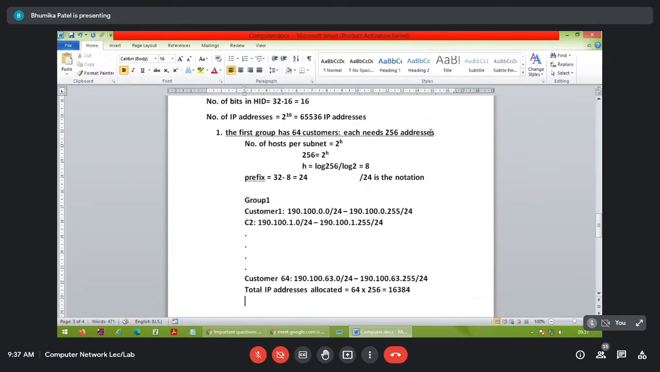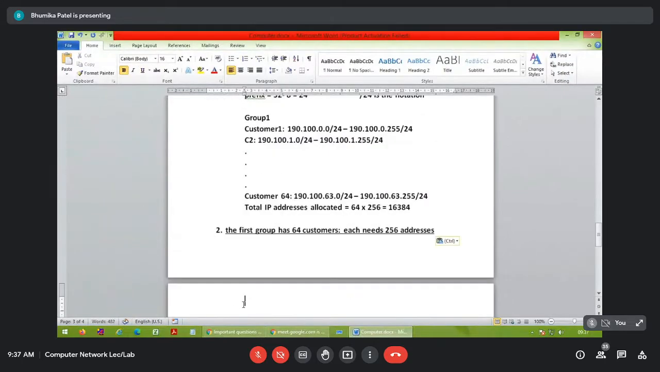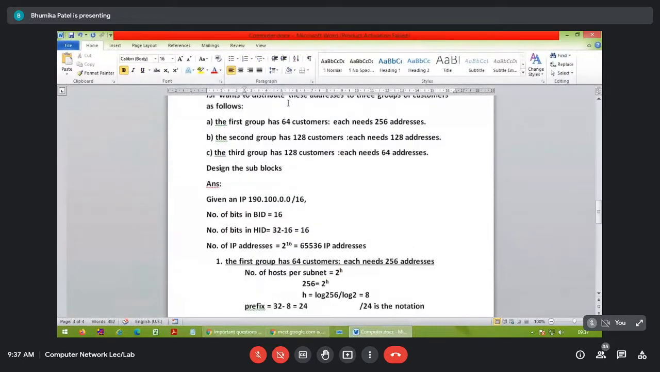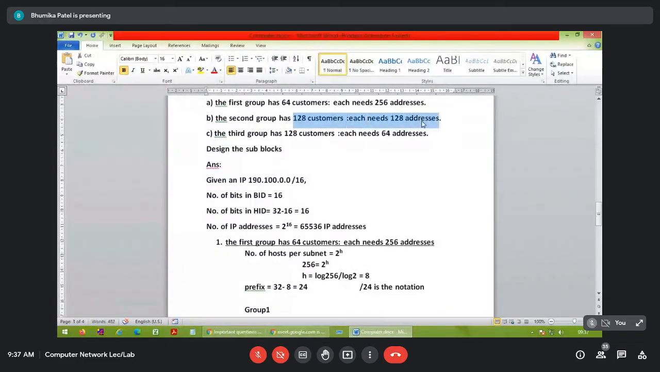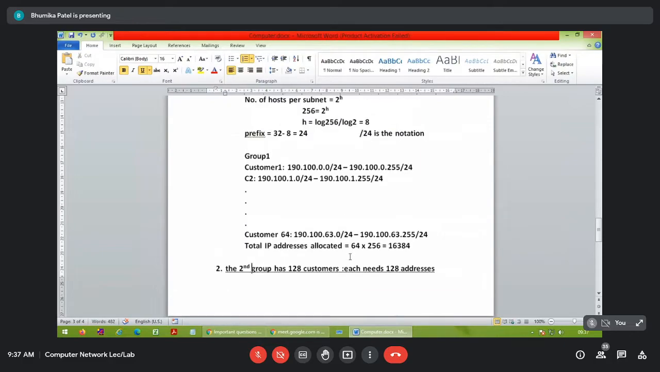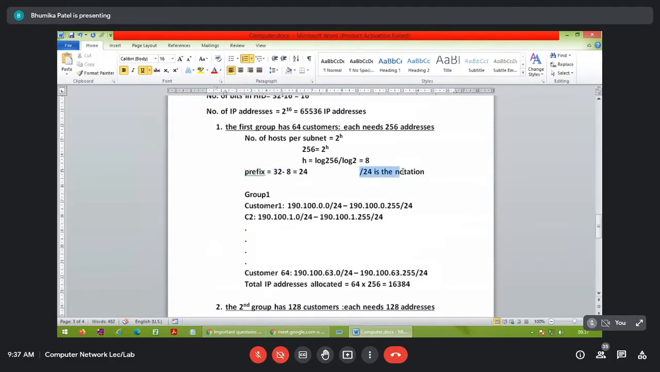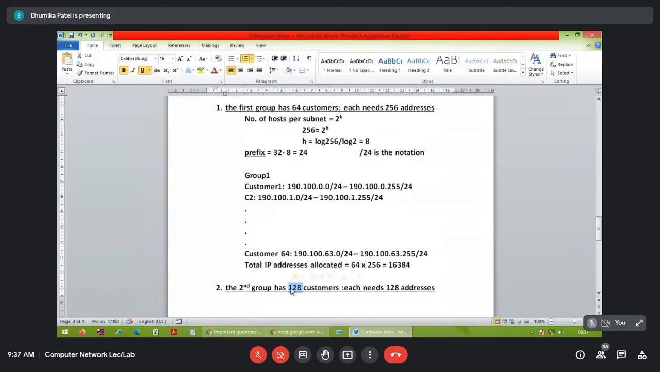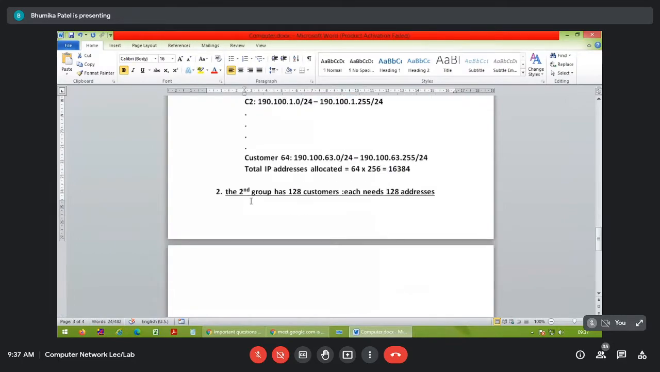Now we are going to start with the second group, in which we want 128 customer with the 128 IP addresses. Now, same thing we are going to do. First of all, we are going to find the slash notation because here now the number of the customer is more than the previous one. So it may be possible that the slash notation will be changed, right? So I'm just taking everything as it is and just going to change the value wherever it is necessary.